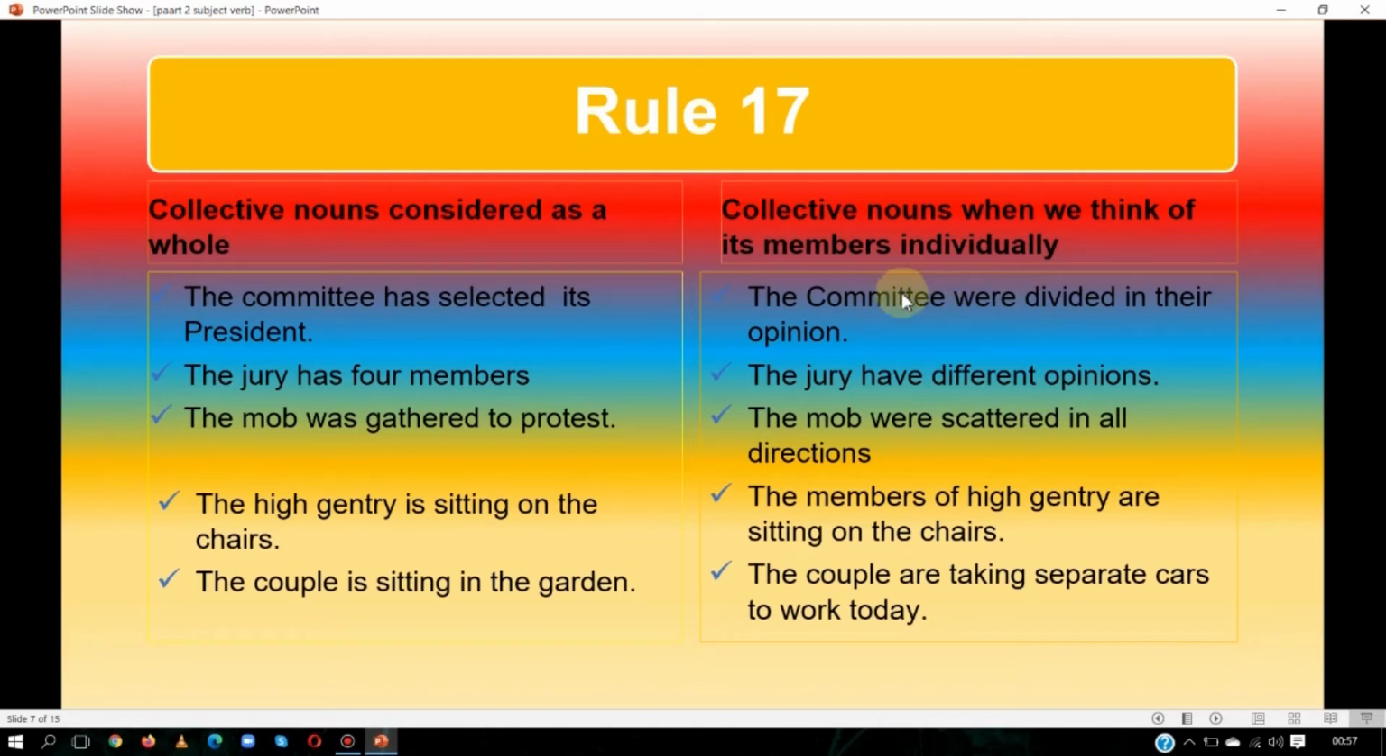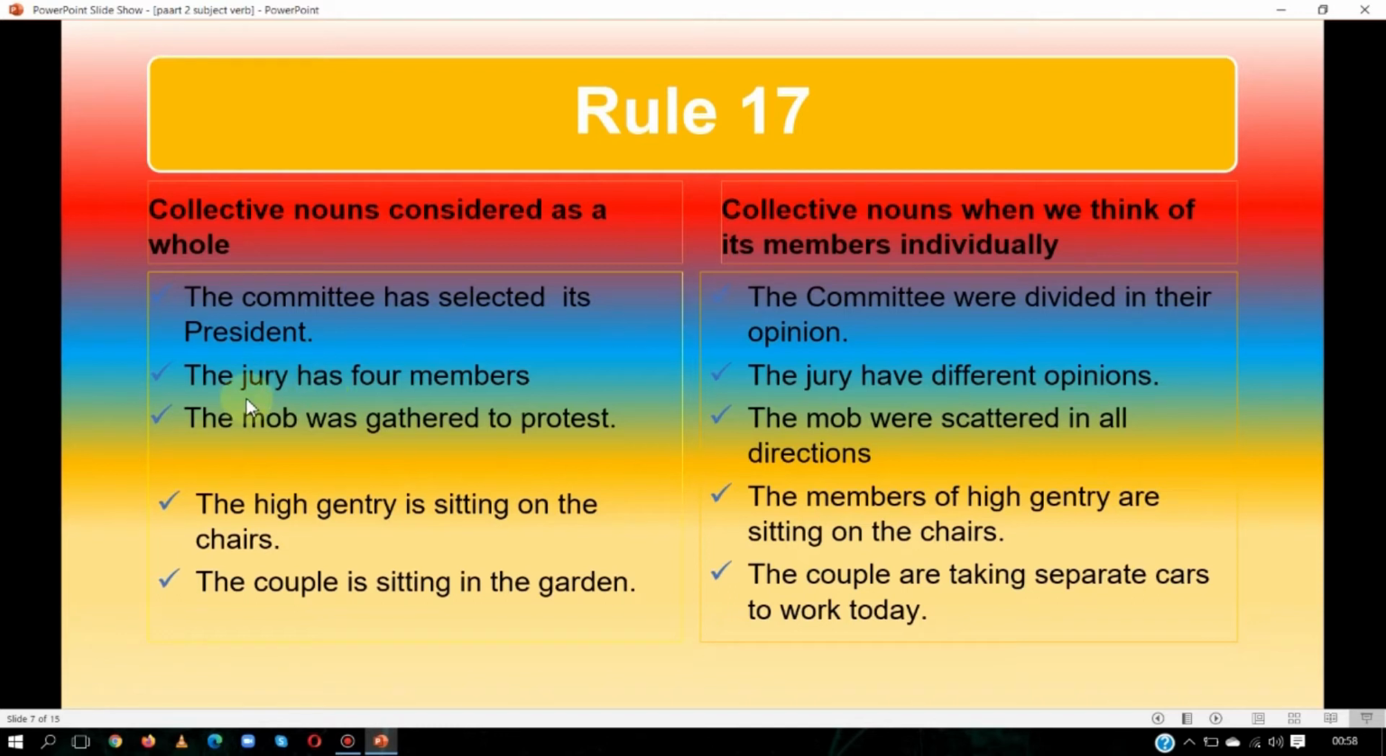How will you recognize this? See here, the committee has selected its. Here it is showing singular, so you will understand that we are talking about the single unit as a whole because we have used its. But in the committee were divided in their opinion, here their is showing plural. When you see their, you will understand that we are talking about the members of the committee because we have used their for them. So in this way you can understand whether we are talking about a single unit, a whole, or the individuals.